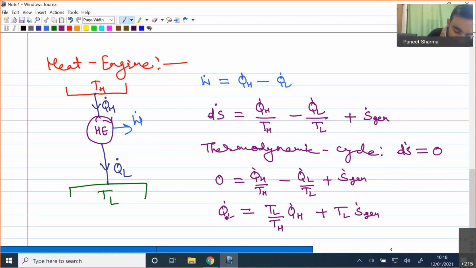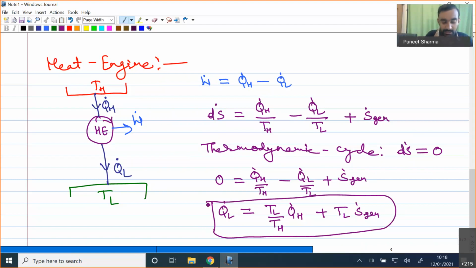So this I have got from my entropy rate equation: Q dot L equals TL by TH times Q dot H plus TL times S dot generation.